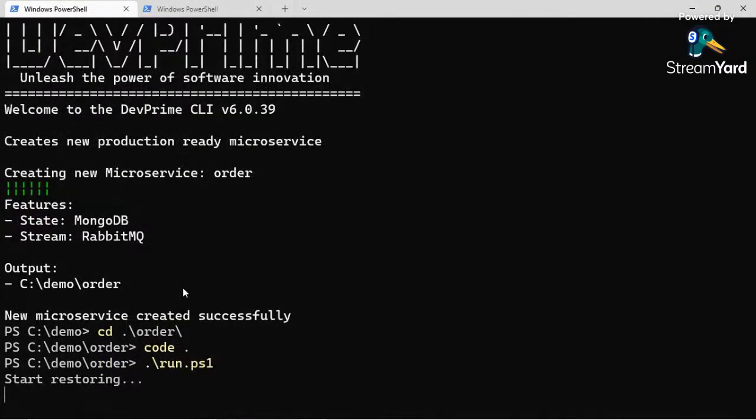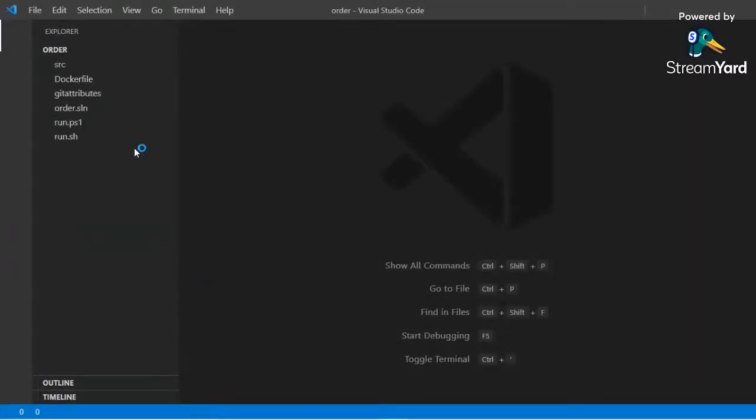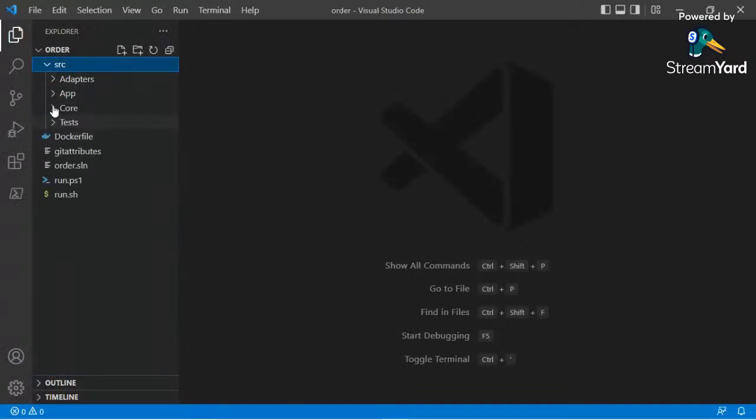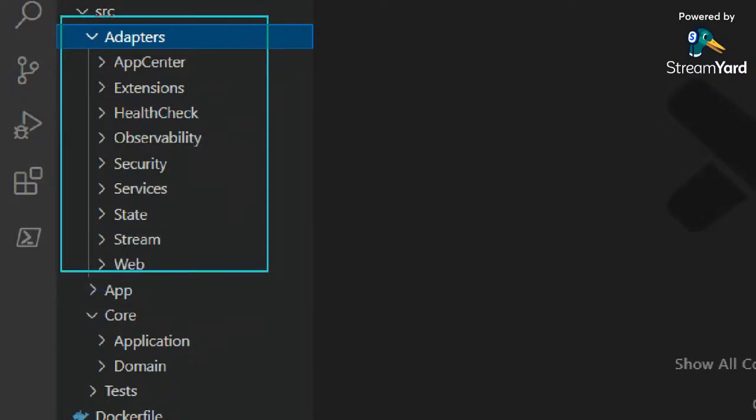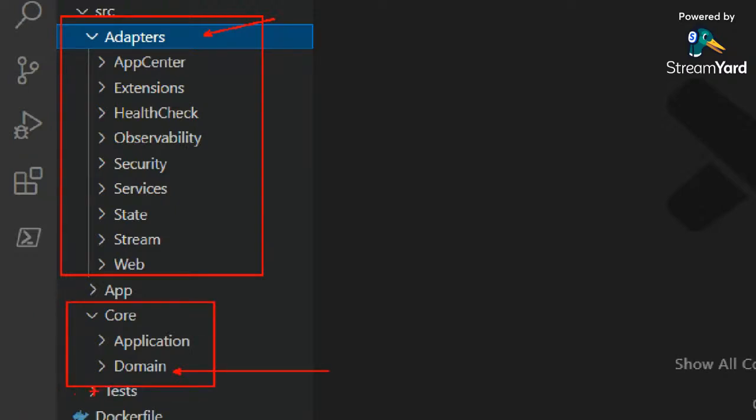Open it up, and also let's run this microservice. Watch inside. Take a look at these architectural standards. We have all technologies here in this component called adapters. Each one of these layers is related to technology, but our domain logic remains here, totally decoupled and separated from the rest.